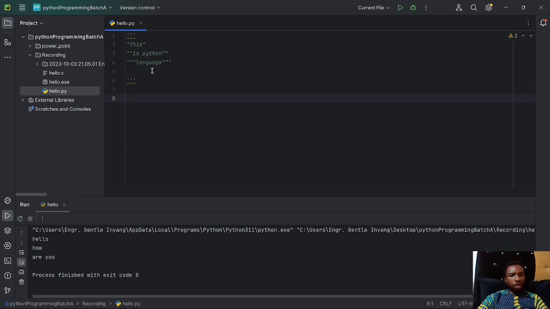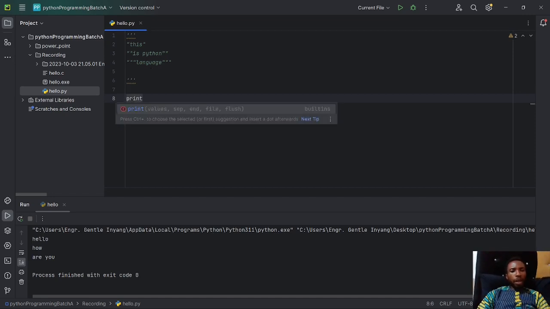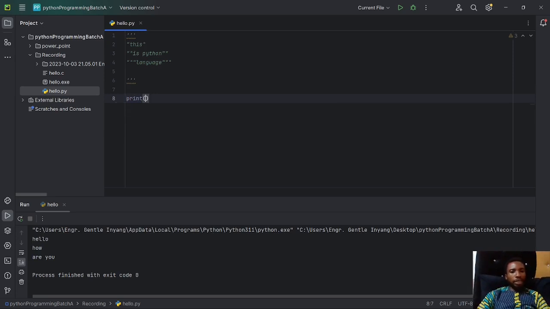Just one single print statement. Instead of writing multiple statements, I can use one print line to accomplish that. So I'm going to say print. Now, since everything here is in double quotes, I don't want to contradict my work. I'm going to pass a single quote outside here. All right. And then pass a double quote inside and print this, and then slash n to take me to the next line.